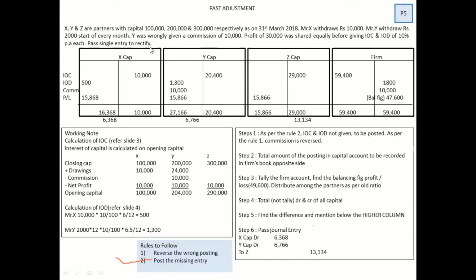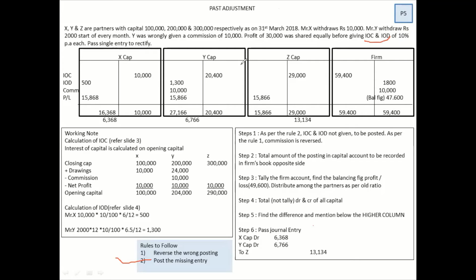Now, what is the issue? One issue is Y was wrongly given commission, and what was the other issue? Profit was distributed before giving IOC and IOD. So this is the missing part, and this is the wrong part. First and foremost you have to understand what is missing, IOC and IOD, and what is the wrong part. And the wrong part is very much clear, right? The wrong part is the commission given. So now let us understand how to do this sum.